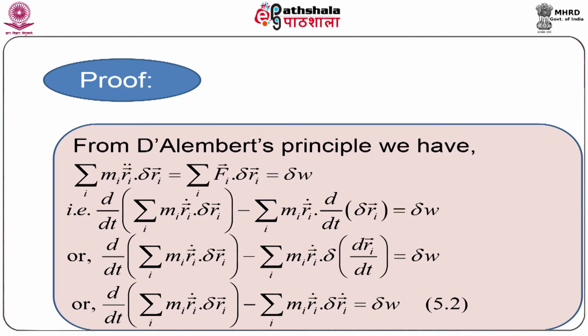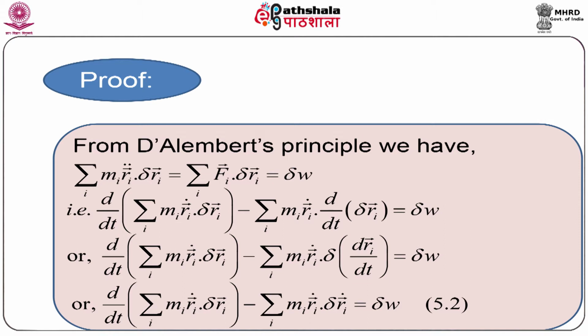So, mi into ri vector double dot gives the force vector. Now, delta ri vector is the virtual displacement vector. We are considering the dot product, that is the scalar product of two vector quantities, which gives the work done.